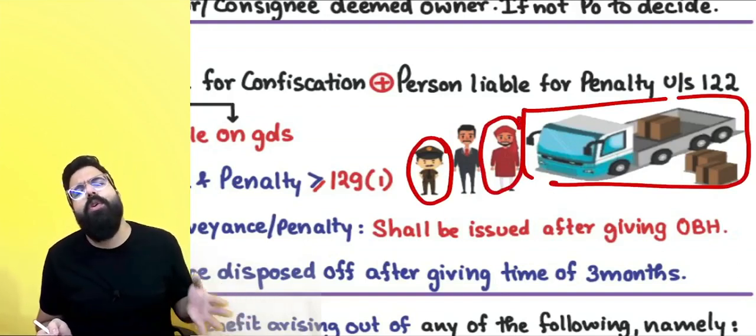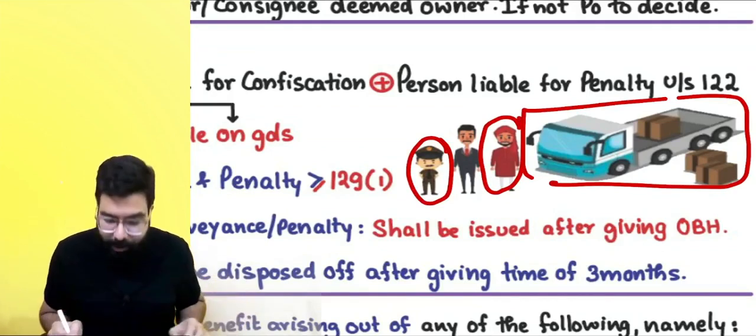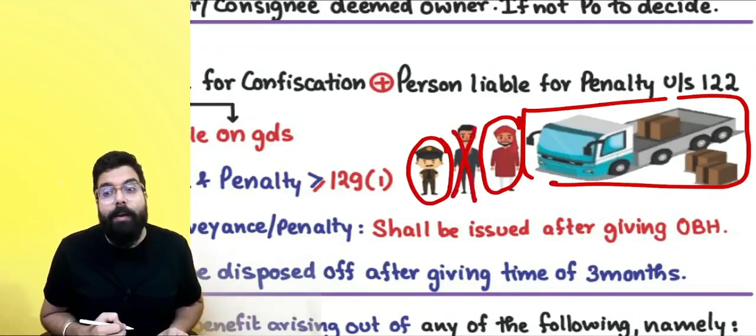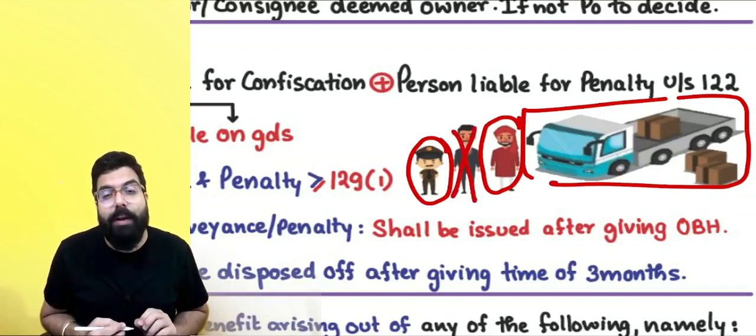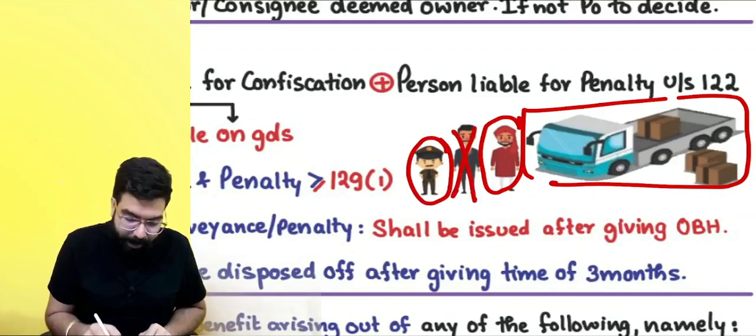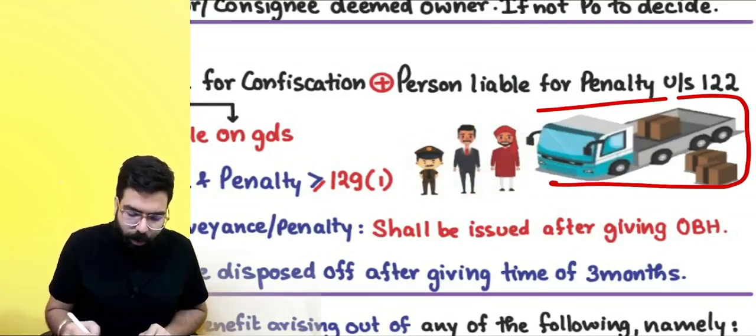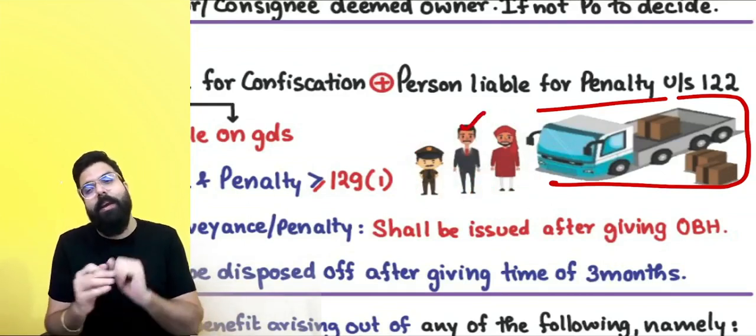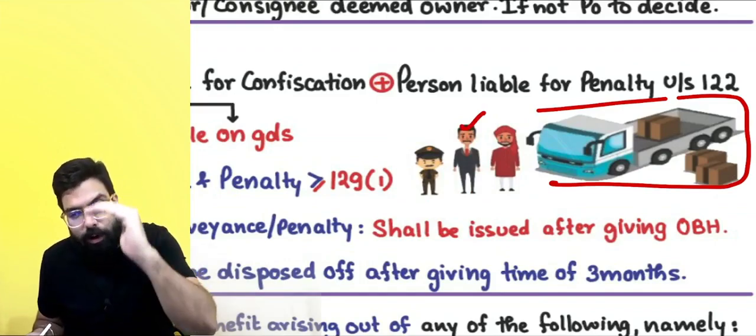Driver told, sir, no owner, I am the owner. If the owner says, I don't want to come forward, I have a lot of reputation, I don't want to spoil my image, then the penalty is more. But if the owner comes forward, says, okay sir, I am the owner, it is my mistake, then the penalty is less.